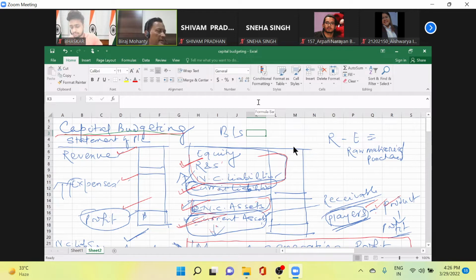But this is a balance sheet approach. The process approach or turnover approach concentrates on your cash conversion cycle. We see the time period from the raw material purchase to the time you receive money from the customers. That period is the cash conversion cycle.